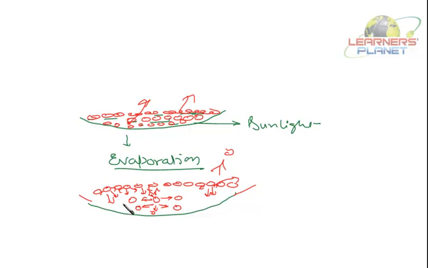So there is this intermolecular force of attraction between the water particles. Those which are inside are attracted on all sides, right? Whereas those exposed on the surface face the force of attraction only below. So the surface water gets evaporated or changes into the gaseous or vapor state. This also proves that there is an intermolecular force of attraction between the particles of matter.